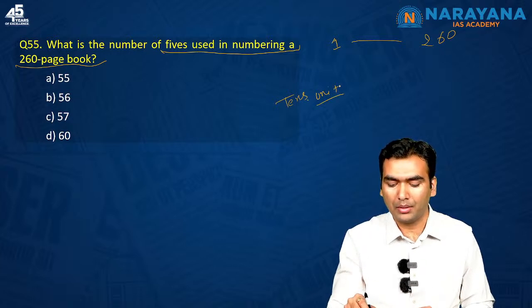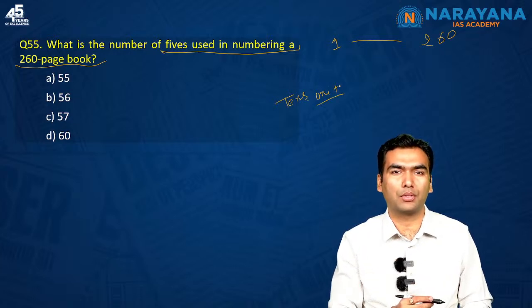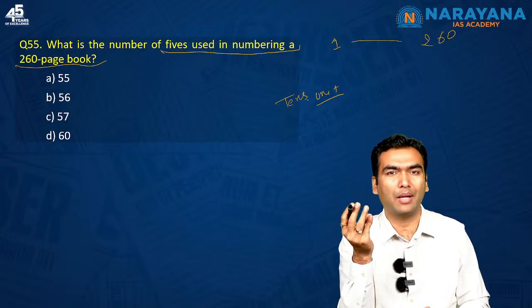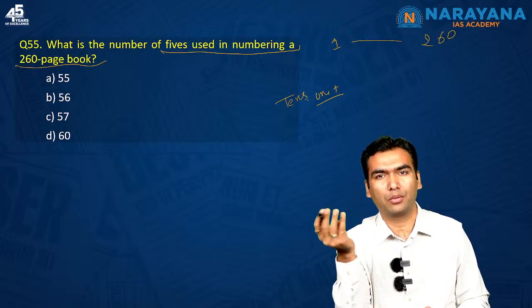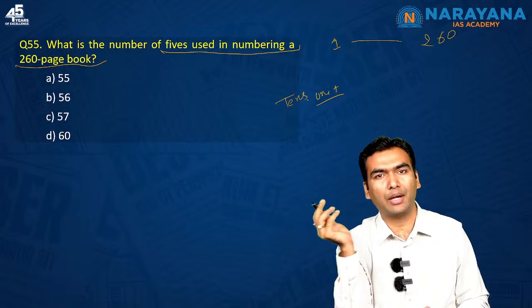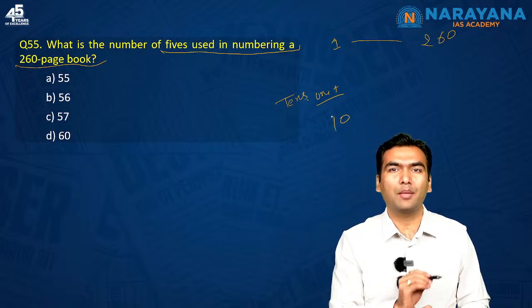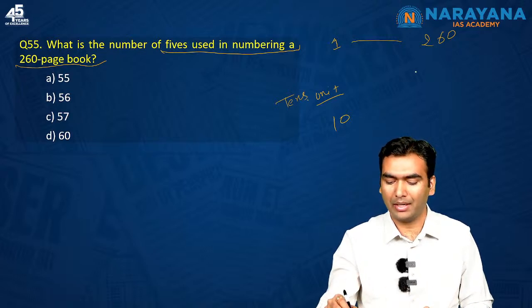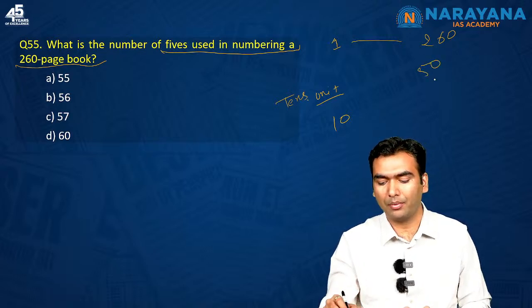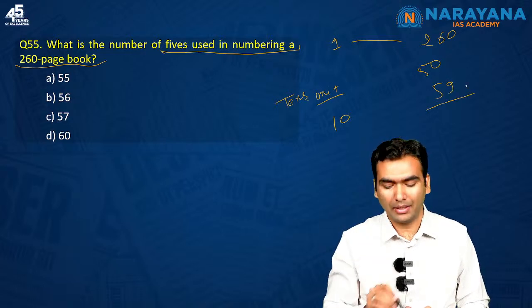So at the unit place, how many times can 5 be used? It can be used in 5, 15, 25, 35 up to 95. So how many times? 10 times. Then at the tens place, how many times will it be used? It will be from 50 to 59. How many times? 10 times again.